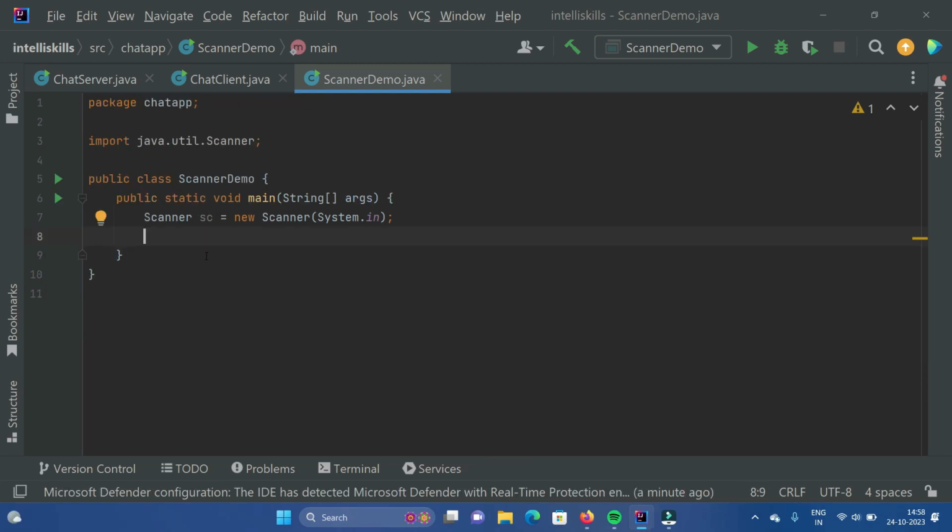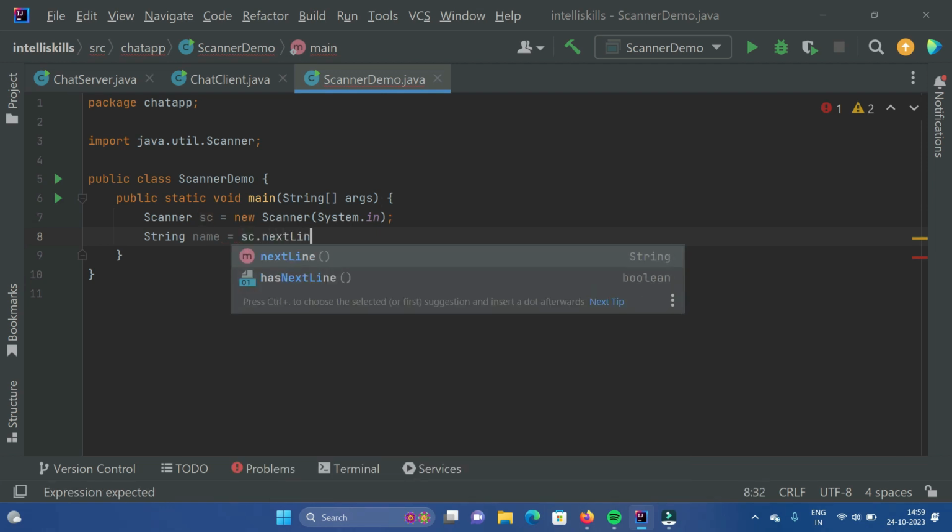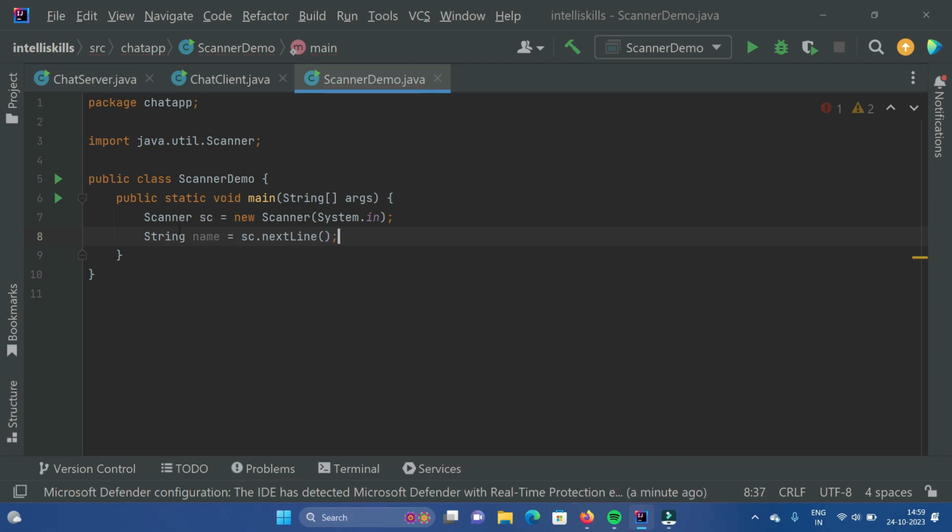So now let us see String. Over here I declared a String, let's say name, and I give it the value of sc dot nextLine. So for String, the method that we use is nextLine.